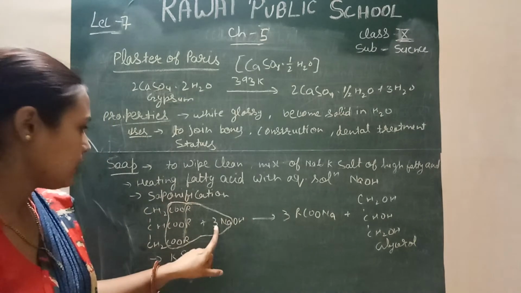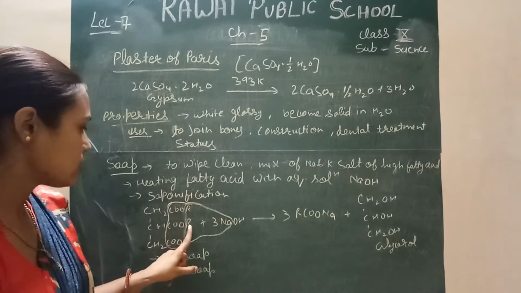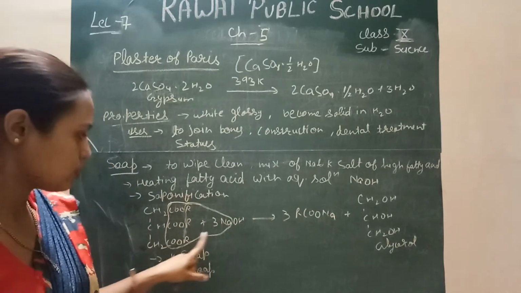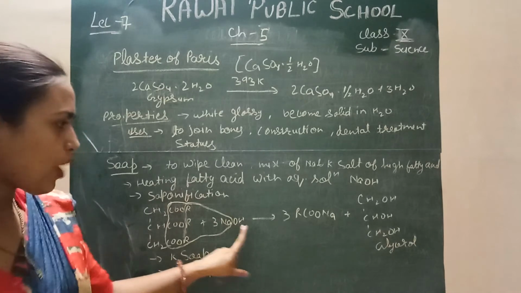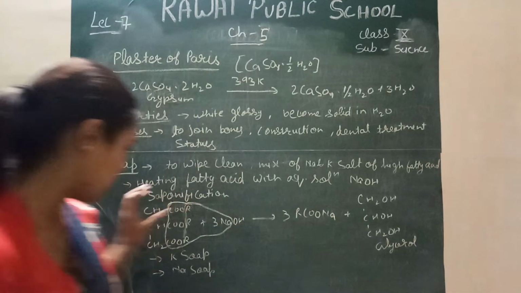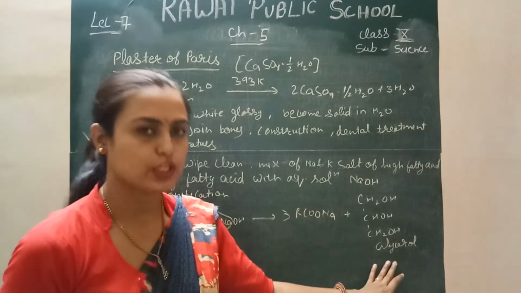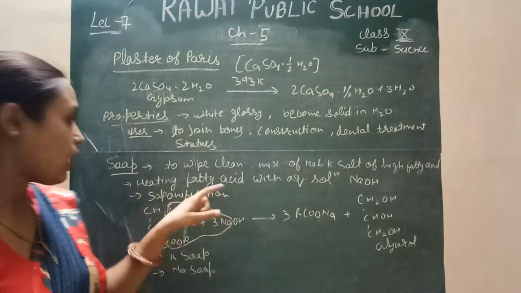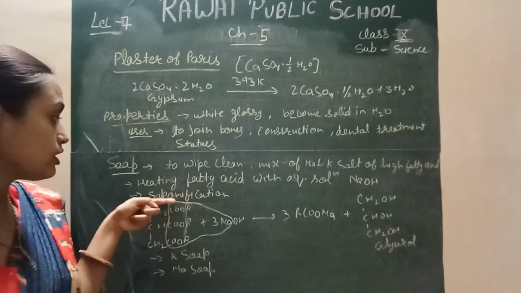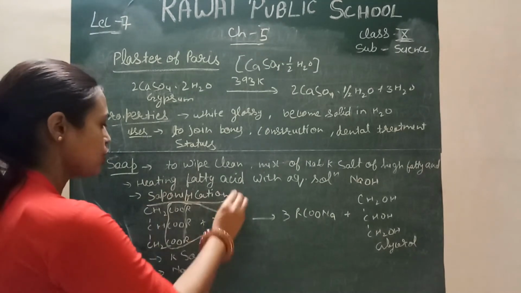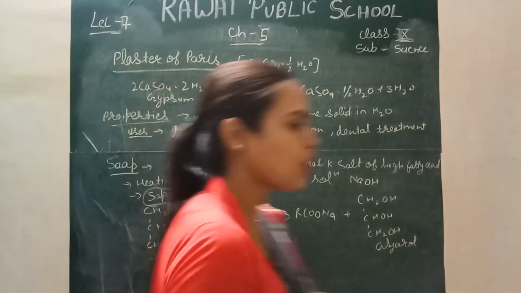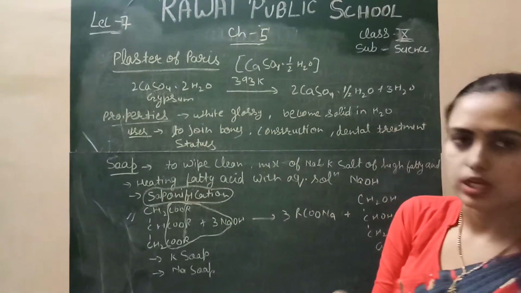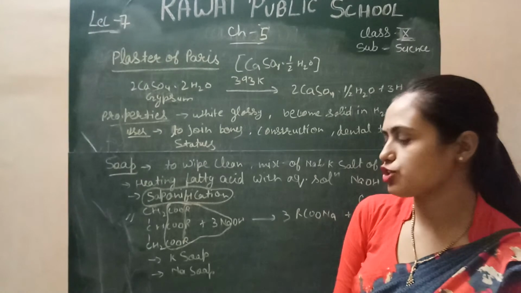So 3 COOR Na, this is actually the soap that is formed. Then 3 OH is attached with the fatty acid portion and forms glycerol. So this is the method of formation of sodium and potassium soap, and this process is called saponification. A question may arise in this form: what is the meaning of saponification reaction? So you need to learn this reaction.